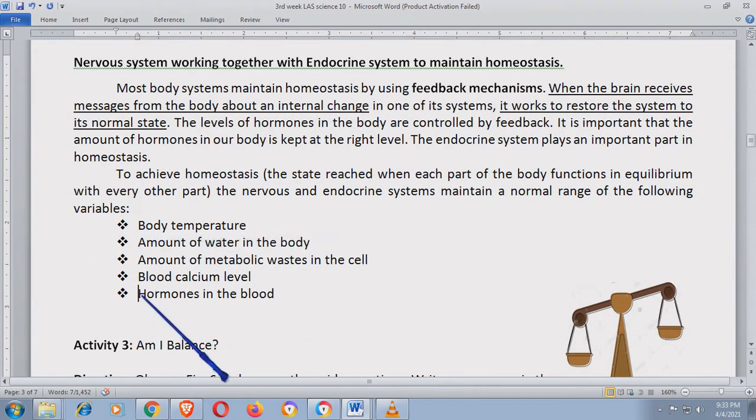So, ganun din, no? Sa hormones in the blood naman, detect din ng brain natin kung sobra ng dami ng hormones or sobrang konti ng hormones, kaya magre-react siya. So, ito, sa endocrine system at si nervous system, they work hand in hand. Halimbawa, pag sumobra na sa endocrine system sa mga hormones na nirelease niya, kikilos ng si nervous system para ipatigil yung pagre-release ng mga hormones.